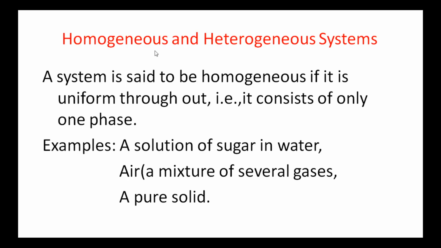Next, there may be two types of systems, homogeneous and heterogeneous systems. First of all, we have to know the homogeneous system. A system is said to be homogeneous if it is uniform throughout. That is, it consists of only one phase, only one layer. Examples for this system are a solution of sugar in water, or air, which is a mixture of several gases, or a pure solid. These are the homogeneous systems.